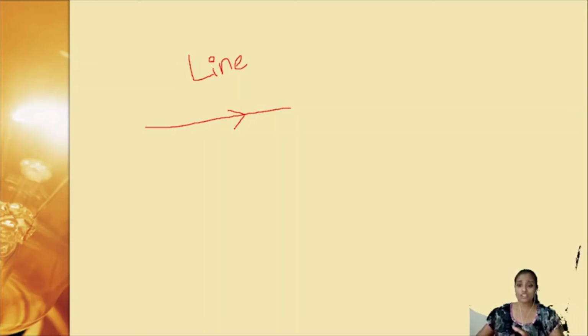Before we jump directly into the concept of reflection, first we look at what you call it when you draw a line with an arrow mark. This is represented as a ray. We call it a ray of light.